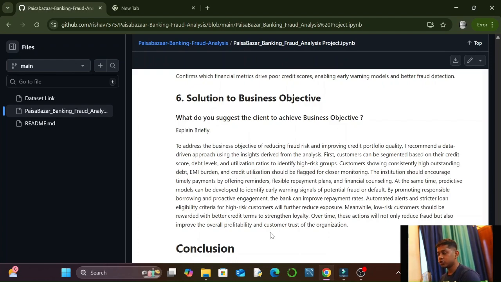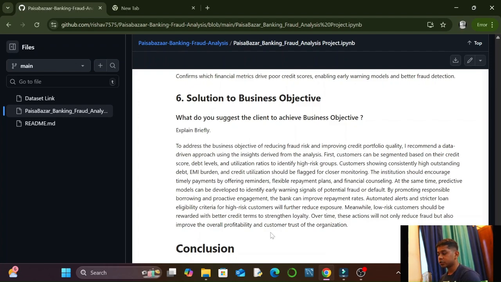The institution should encourage timely payments by offering reminders, flexible payment plans, and financial counseling. At the same time, predictive models can be developed to identify early warning signals of potential fraud or default. By promoting responsible borrowing and proactive engagement, the bank can improve prepayment rates. Automated alerts and stricter loan eligibility criteria for high-risk customers will further reduce exposure.